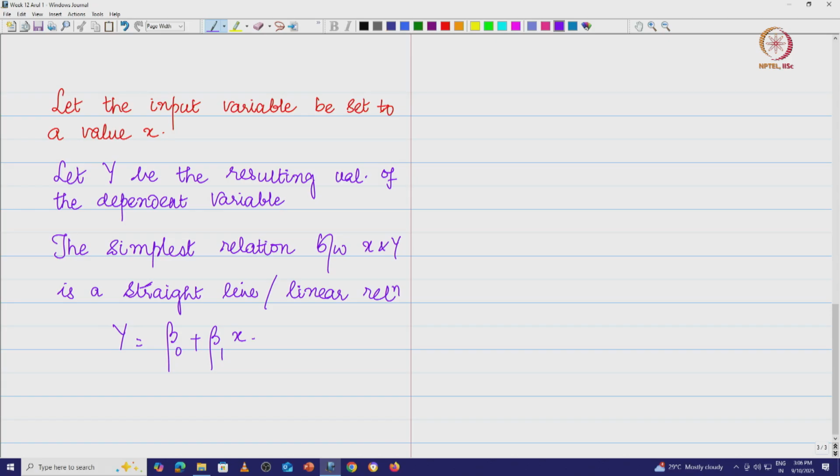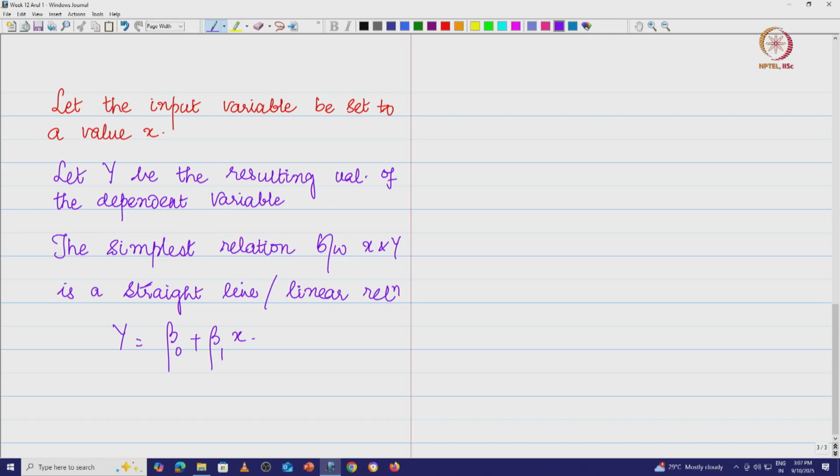Once you determine the values of beta naught and beta 1, the model tells you that it is possible for us to predict the exact response for any input value x. However, when you collect data, you get both x and y, and then you fit this straight line model. The straight line that you fit is not going to pass through all the points, therefore it is going to miss a lot of those y. Therefore at the corresponding x, instead of getting a y you may actually get a y hat.